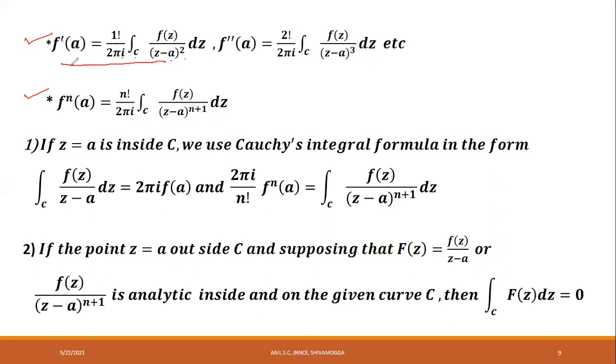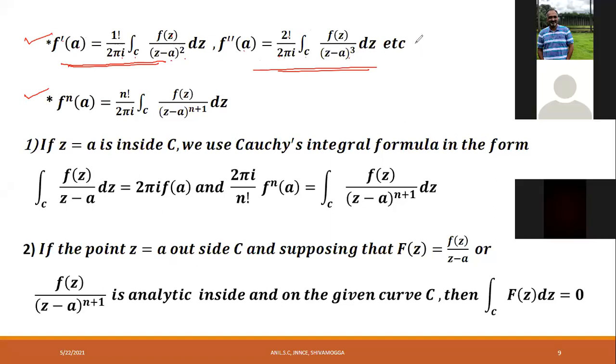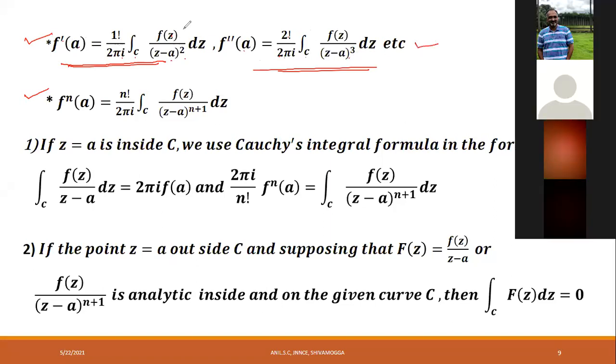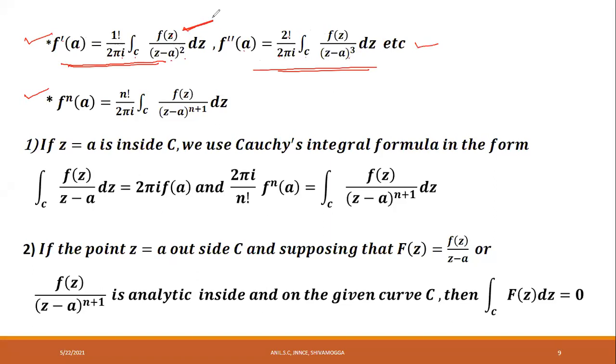This is also very useful to solve problems. f double dash a is equal to 2 factorial divided by 2 pi i into the integral over C of f of z divided by z minus a whole cube into dz. These two are very important consequences of Cauchy's integral formula.